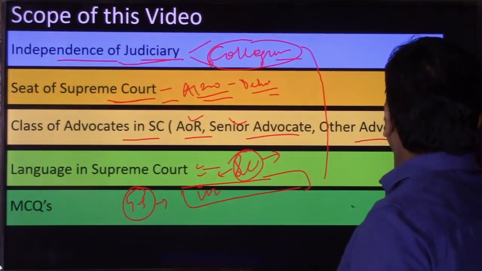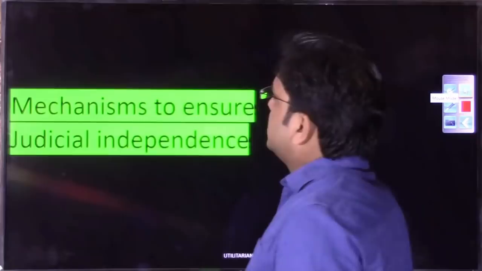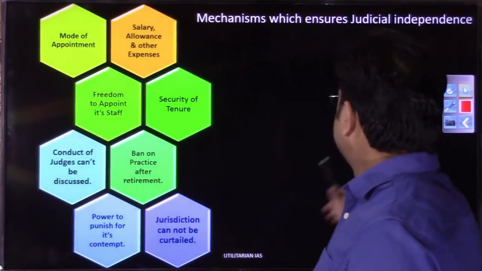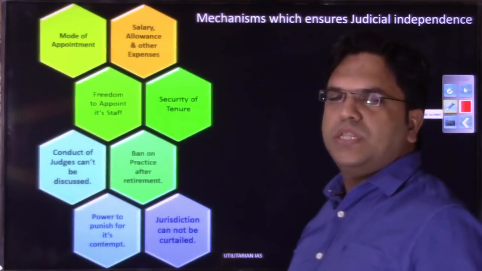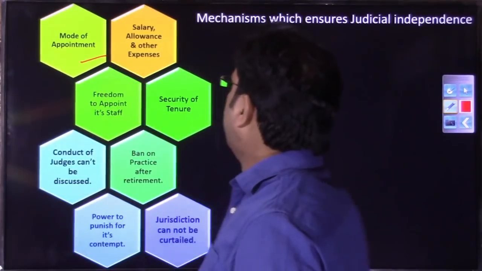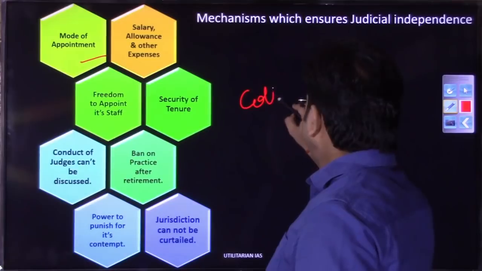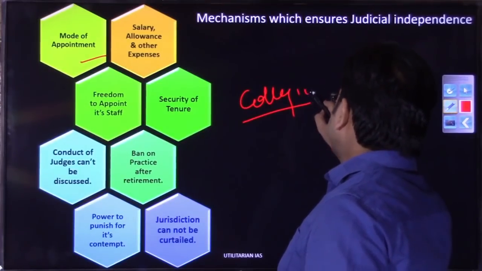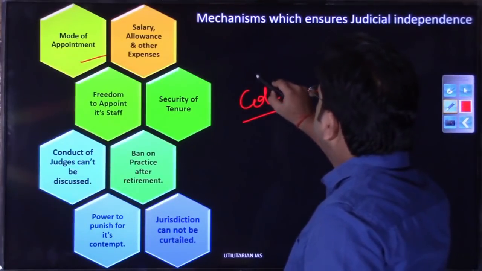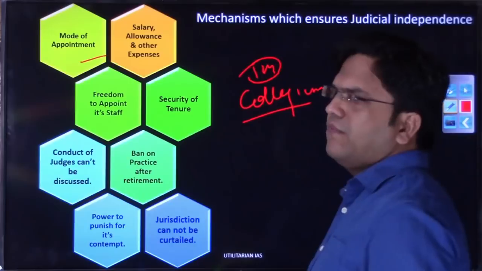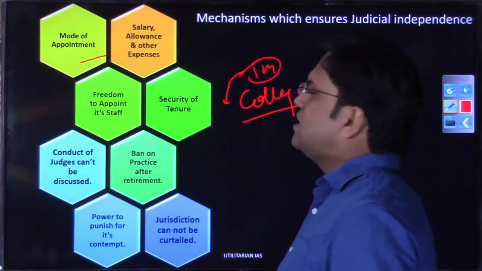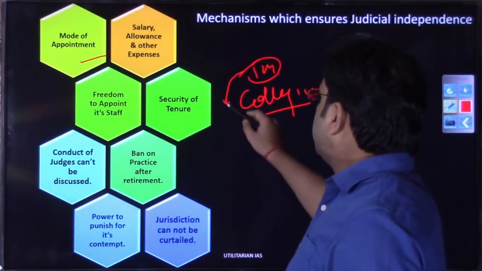So let us start to discuss the first topic that deals with mechanisms to ensure judicial independence. The first video was dealing with the mode of appointment. If you would have seen, you have this collegium system. If I talk about how the Constitution envisioned the appointment of Supreme Court judges, you had Article 124, and Article 124 said that the President will appoint Supreme Court judges in consultation with the Chief Justice of India.